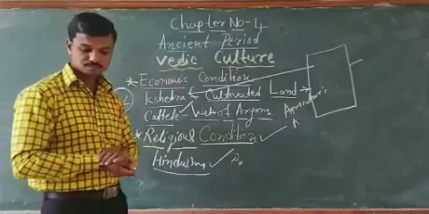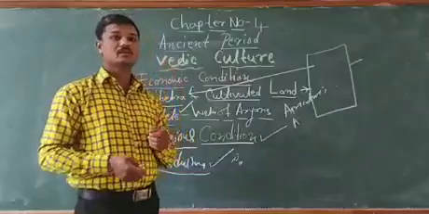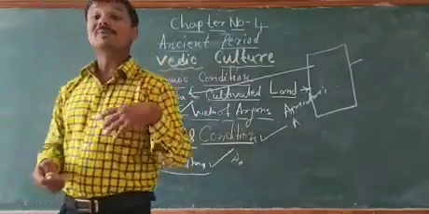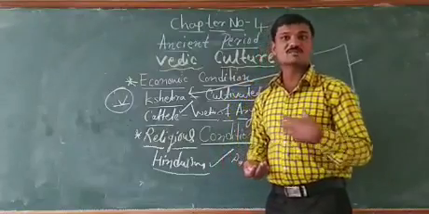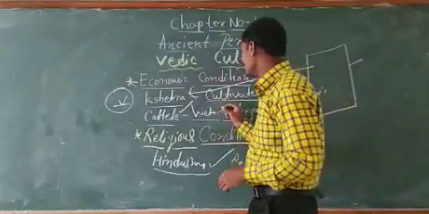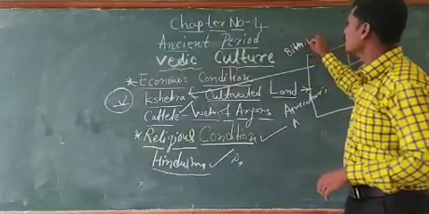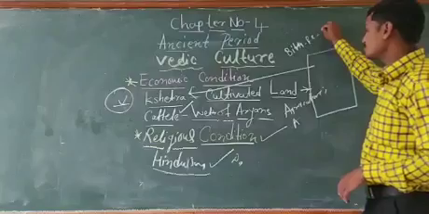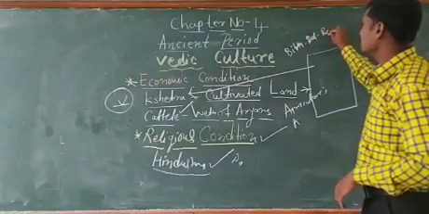So apart from this, our Hindu religion believes in some principles, as we call them. What are all these principles? The Hindu religion believes in birth, death and rebirth.